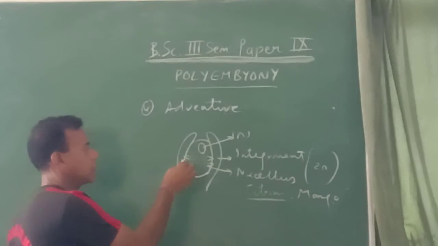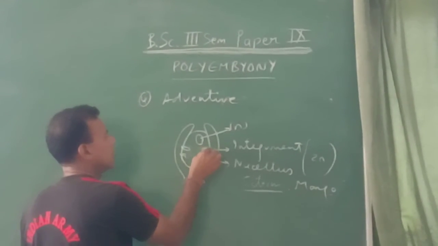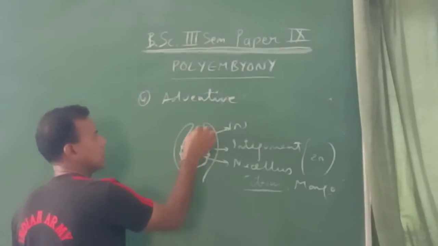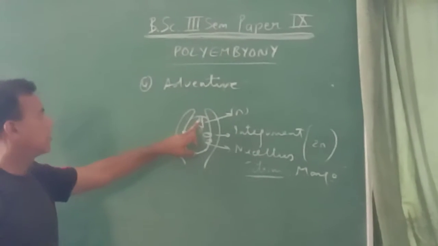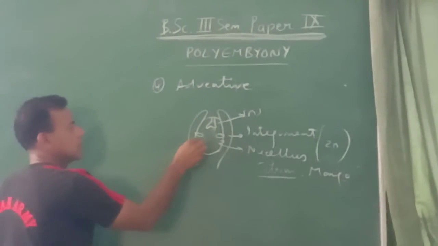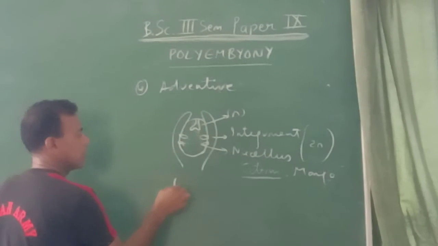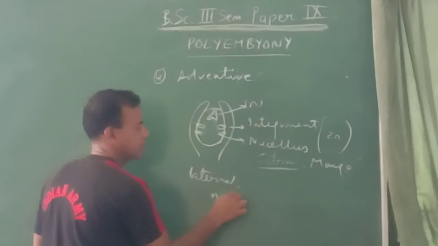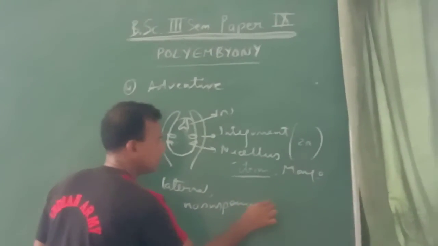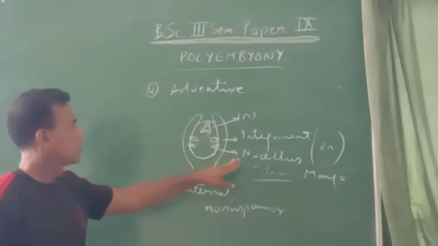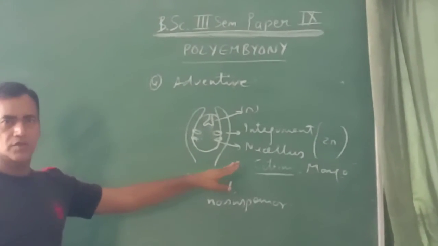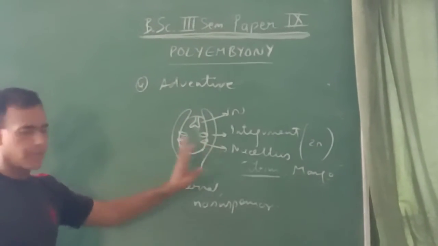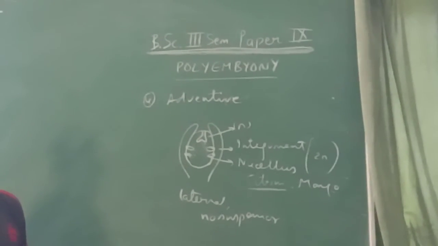How can we differentiate between these embryos and our main embryo? The main embryo is like this. It has got suspensor, whereas these embryos are lateral in position and they do not have suspensor. So this is about the embryos developing from the nucellus, and these are known as nucellar embryos.